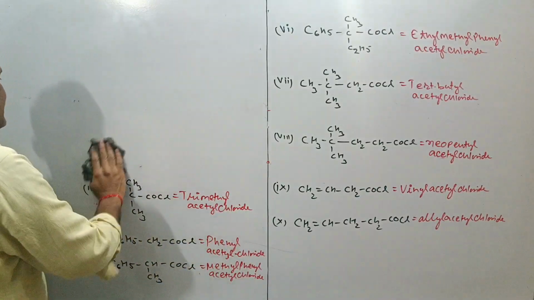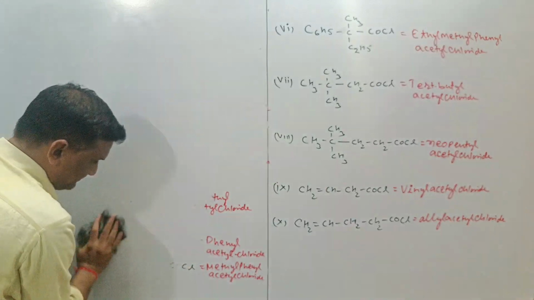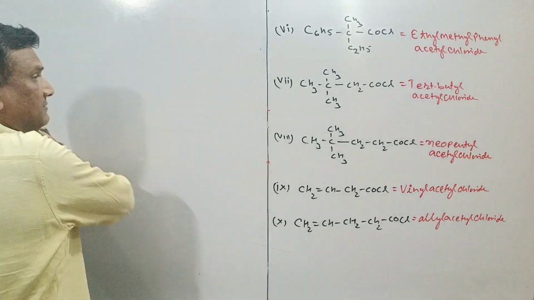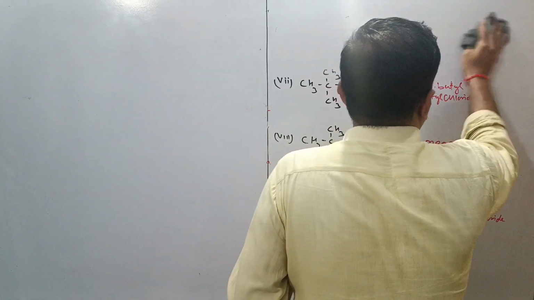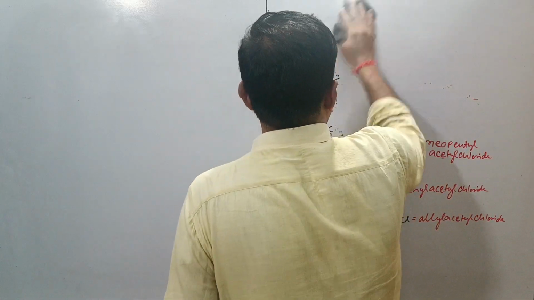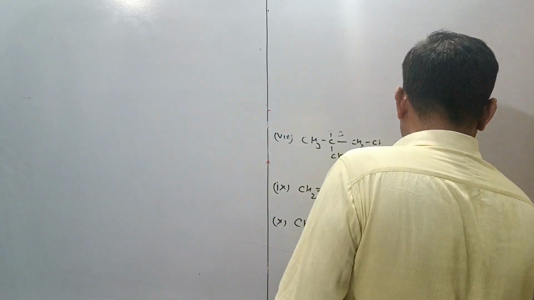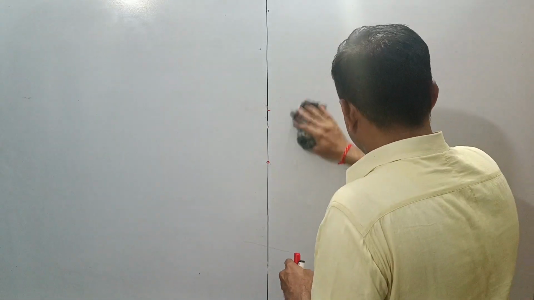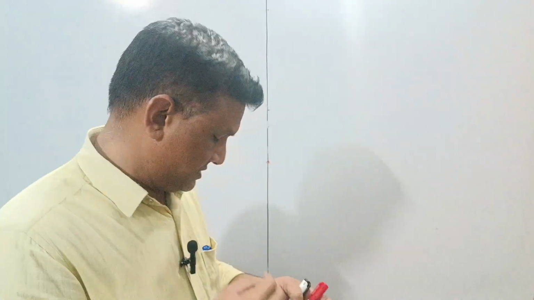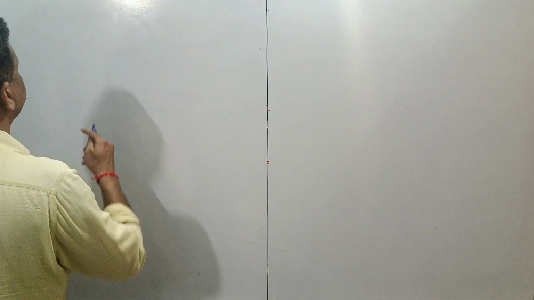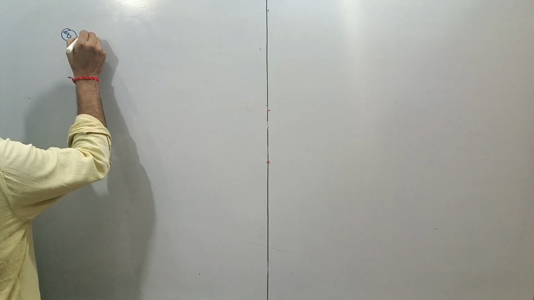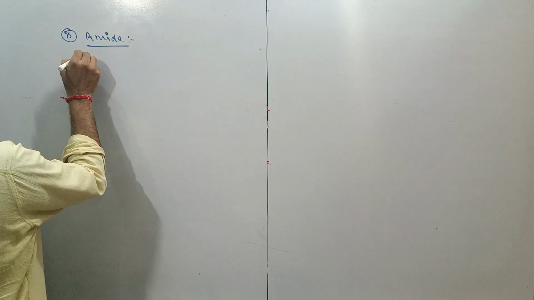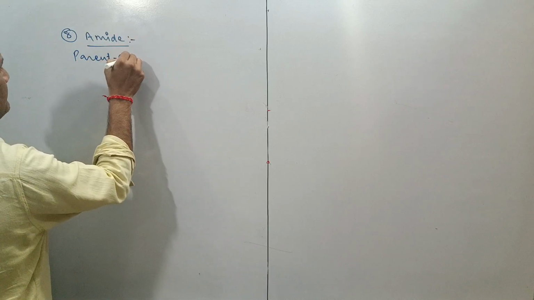What is that? That is your amide as the eighth function group. This is your eighth function group, amide. As an amide we will take the parent compound,